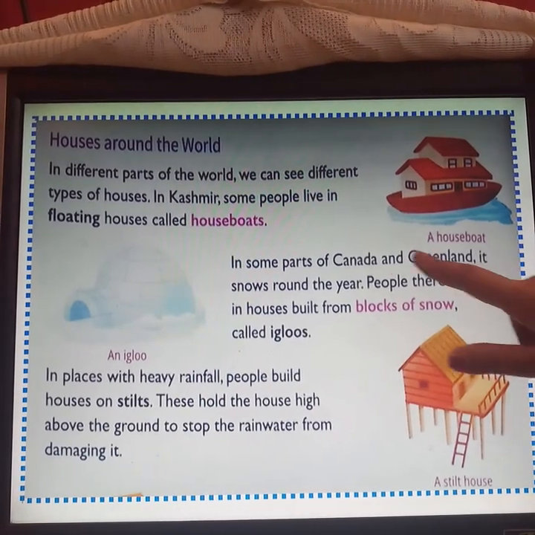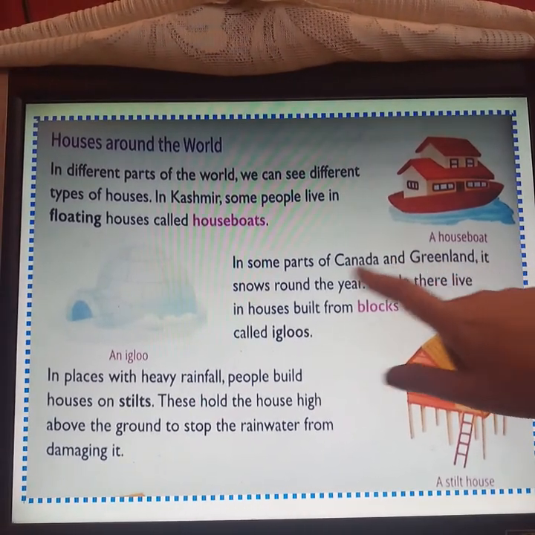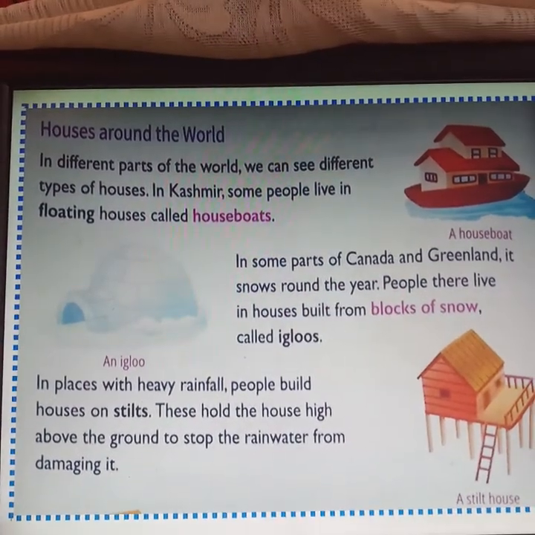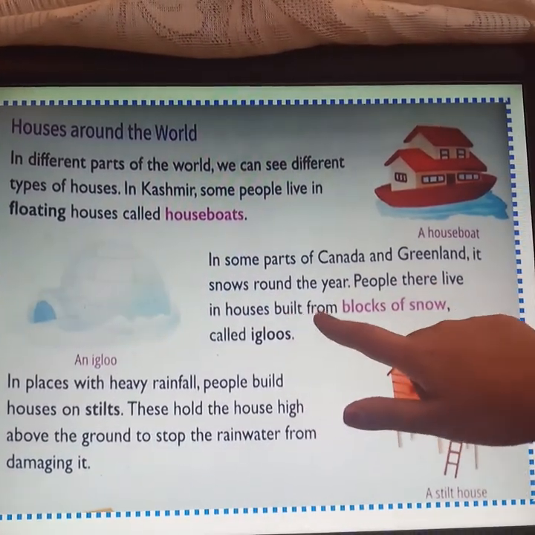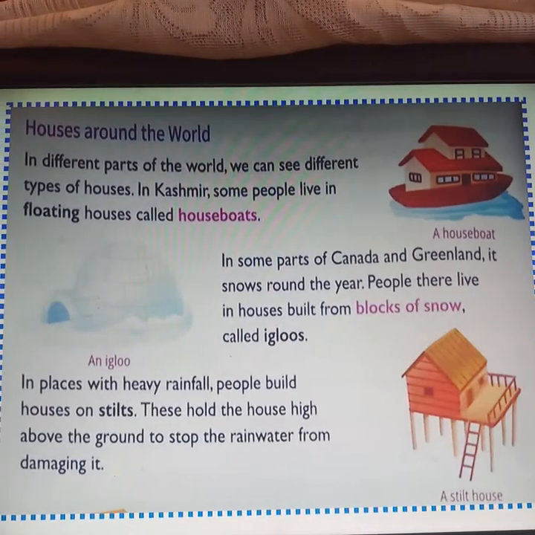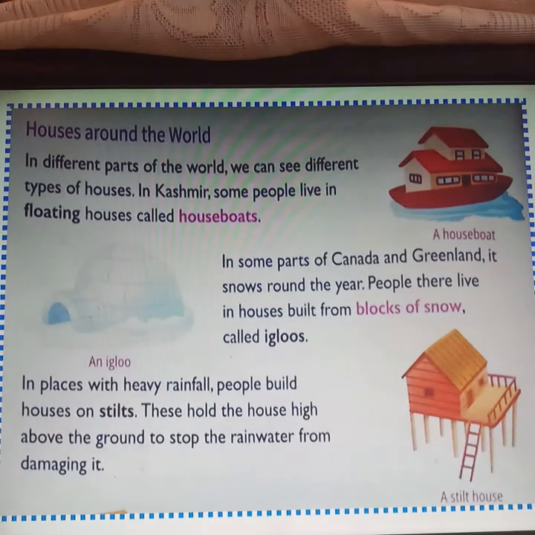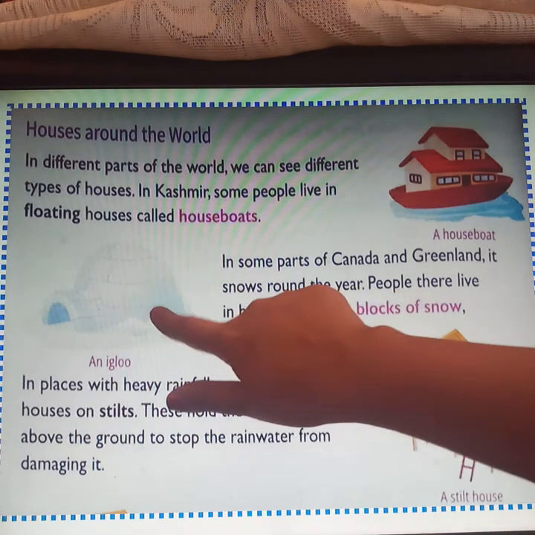In some parts of Canada and Greenland, it snows around the year. Means the whole year it snows, okay? People there live in houses built from blocks of snow. So there people live in houses like this, made from blocks of snow. They are called igloos, okay? See, this is the picture.